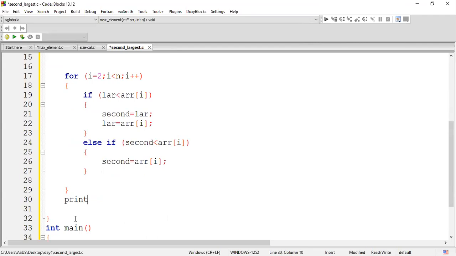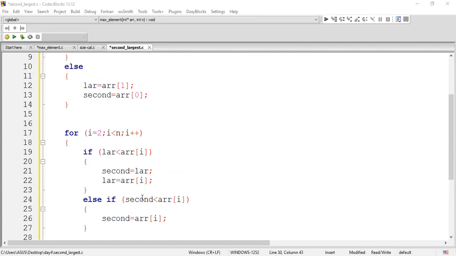But according to our question, they have asked only for the second largest. So for the second largest number, printing the second value alone is sufficient. If they were asking for the first value, it would be required to give the first value. Here the first value is not asked, so printing the second value alone is enough.